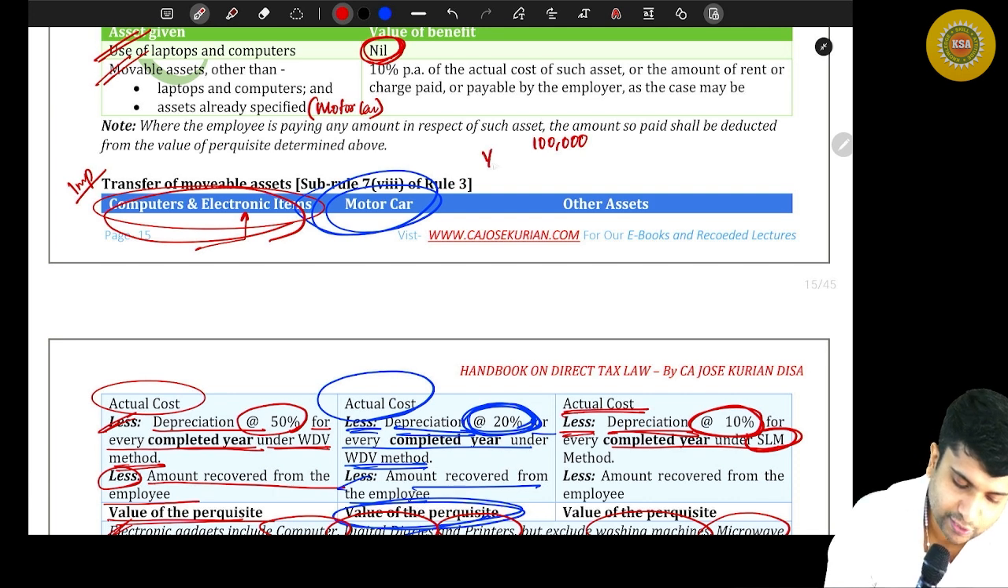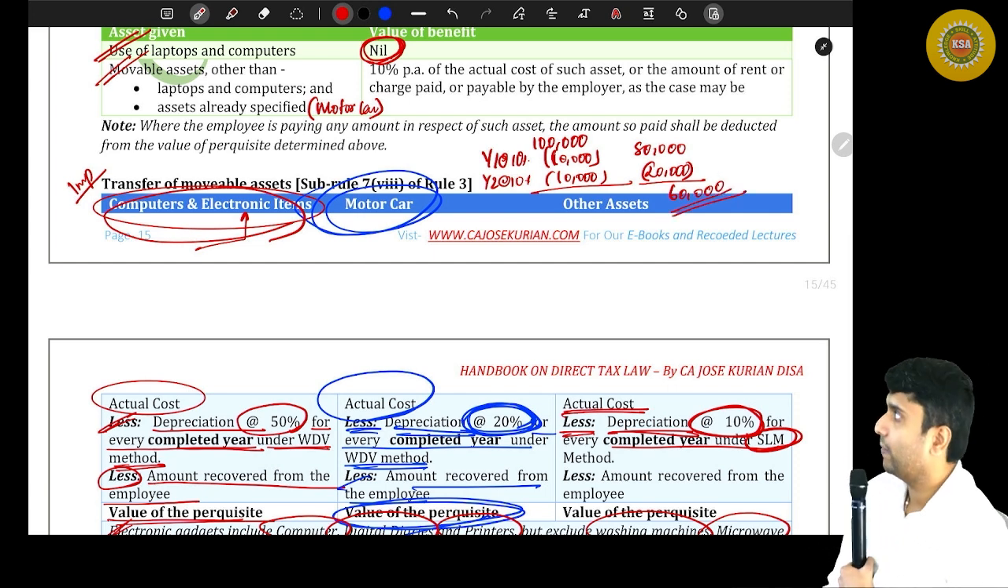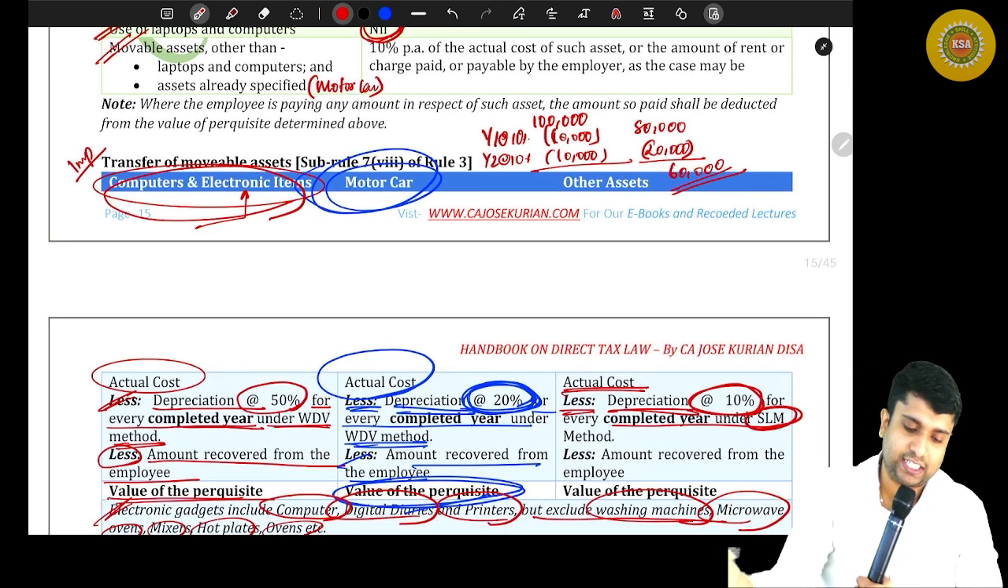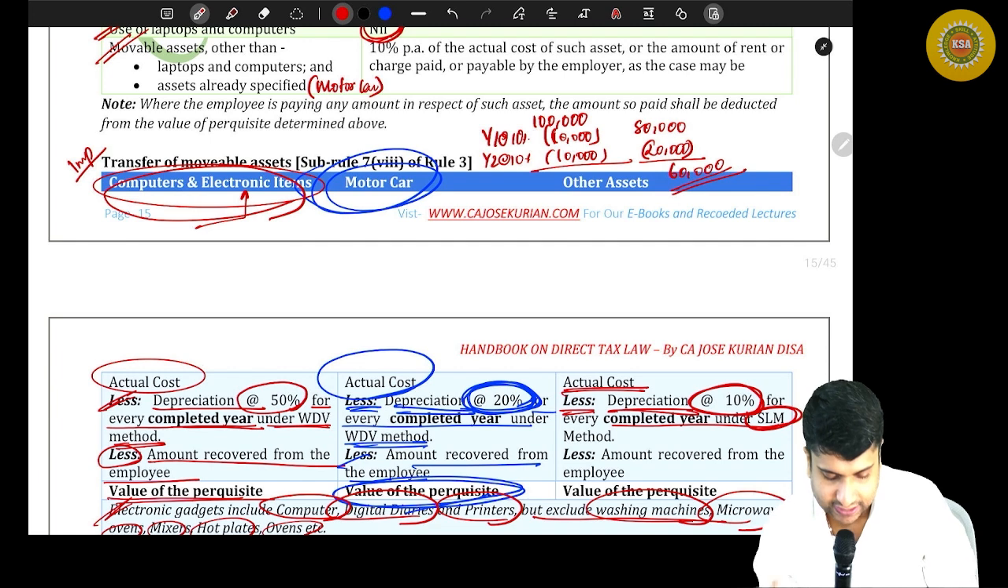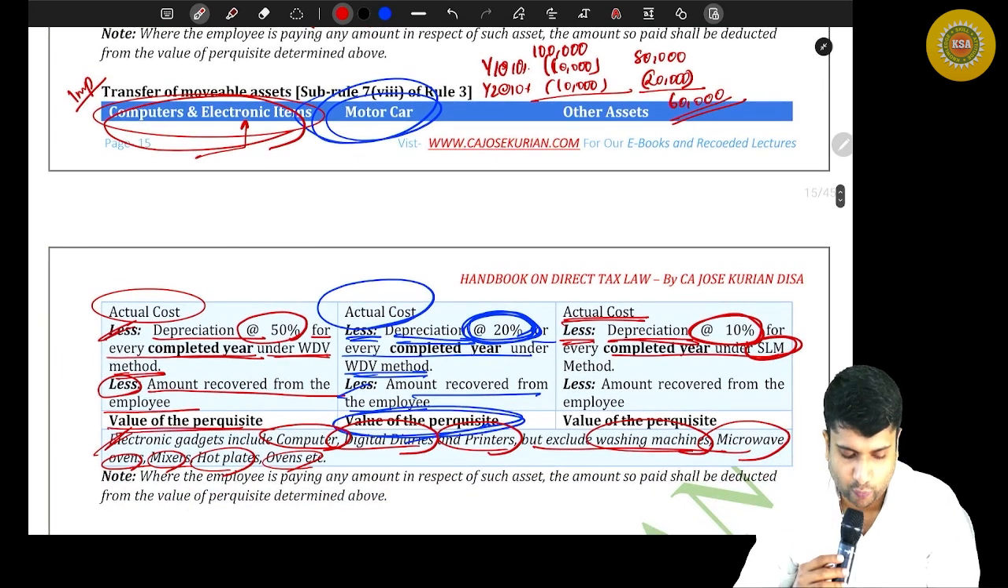How do you value the perquisite? Year 1, 10% means 10,000. Year 2, 10% means, again, it is SLM, so another 10,000. And in year 3, the value will be 80,000. Say the employer collected 20,000 from me. So you deduct that 20,000 and the remaining 60,000 shall be the taxable value of the perquisite. Are you with me? So actual cost less depreciation at 10% for every completed year under SLM method, less amount recovered from the employee, gives you the value of the perquisite. Are you all with me?